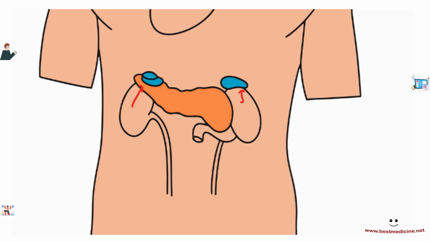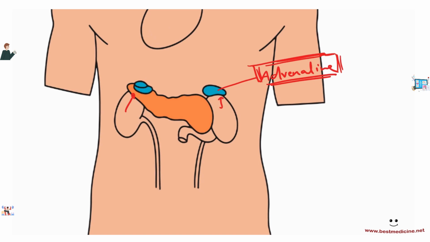Adrenal glands are present just above the kidneys. And I think you guys are almost aware that the adrenal glands produce adrenaline, right? And do you remember when adrenaline is produced? It is produced when we are in situations of stress, of fight or flight. Another stress hormone that adrenal glands produce is called cortisol. Okay, cortisol. That is also a stress hormone.